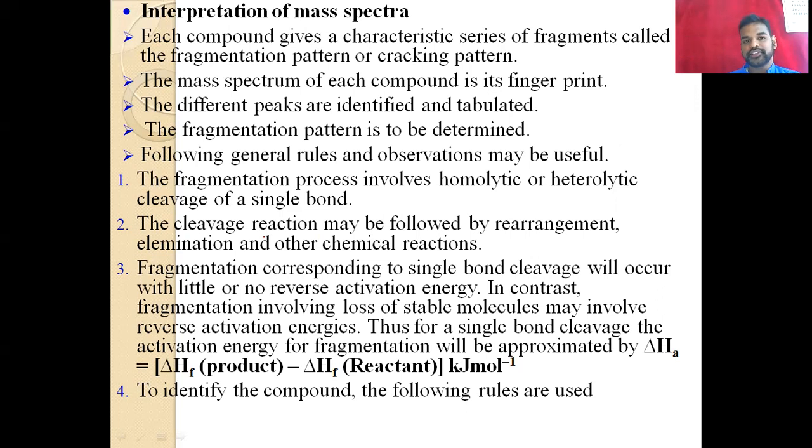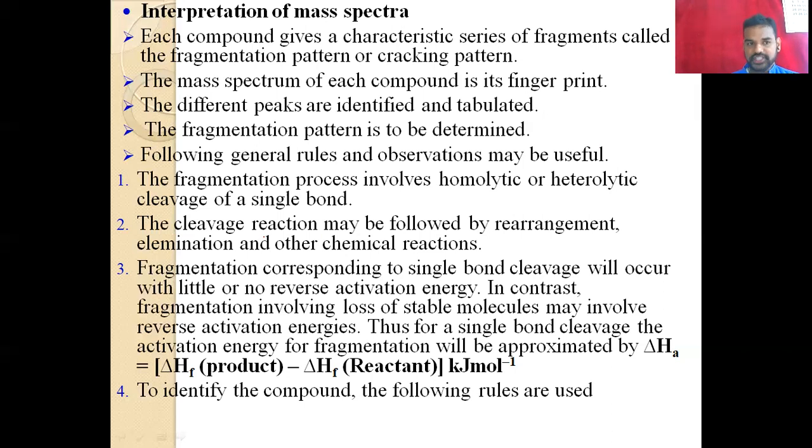And then the fragmentation pattern is to be determined. The following general rules are observed. To determine the pattern of fragmentation, we must observe some rules here. They are very important rules to understand the fragmentation.